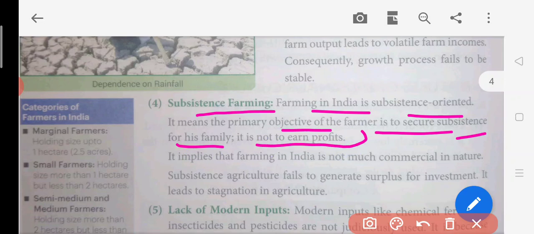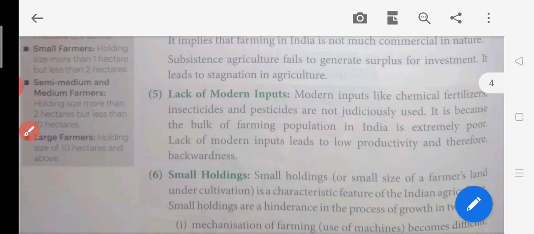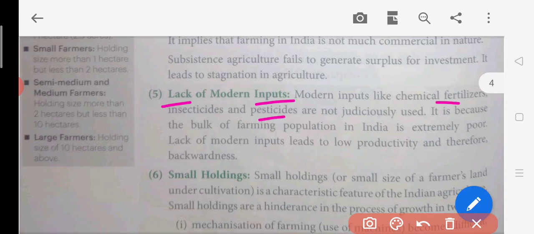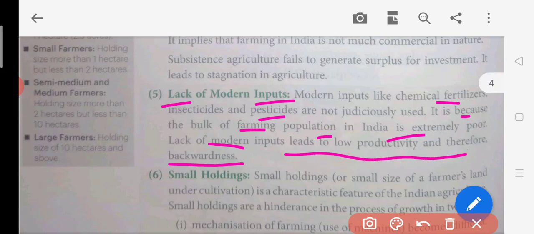Okay, now the fifth point, lack of modern inputs. Modern inputs means insecticides, pesticides, chemical fertilizers, and all these kinds of things, which nowadays a lot of agriculture people are using. Now, because the bulk of the farming population in India is extremely poor, lack of modern inputs leads to low productivity and therefore backwardness. Here we can see some people are still using them, but some people are still not using such things, which leads to low productivity in India.